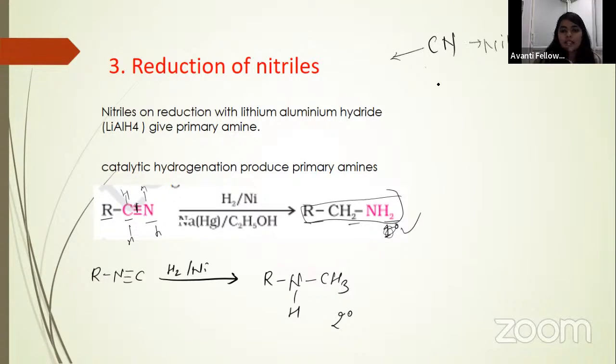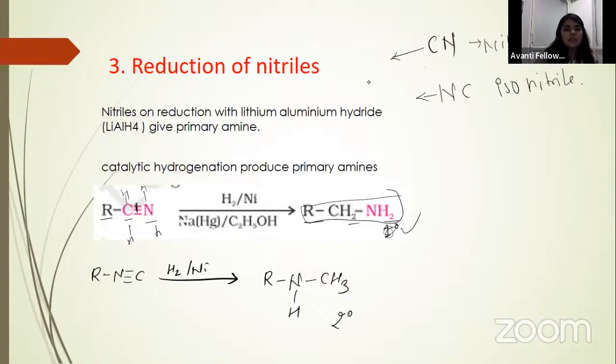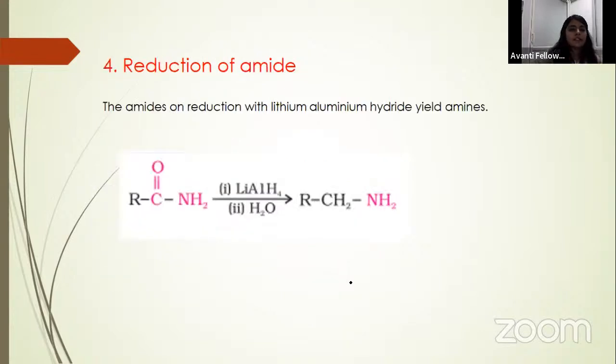If it is attaching from the nitrogen side, then you will call it what? Isonitrile. Okay? So if you get isonitrile, then your nitrogen is bonded with 2 carbons, then you will get 2 degree amine.